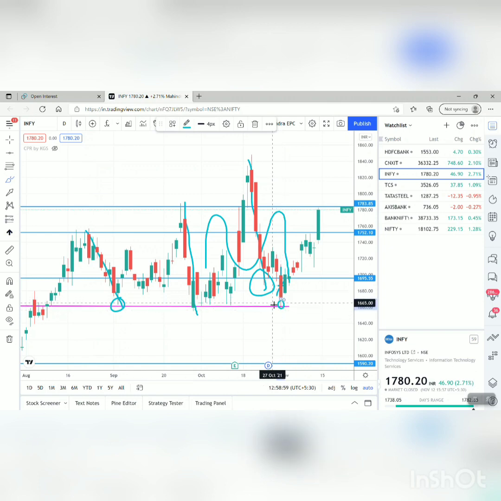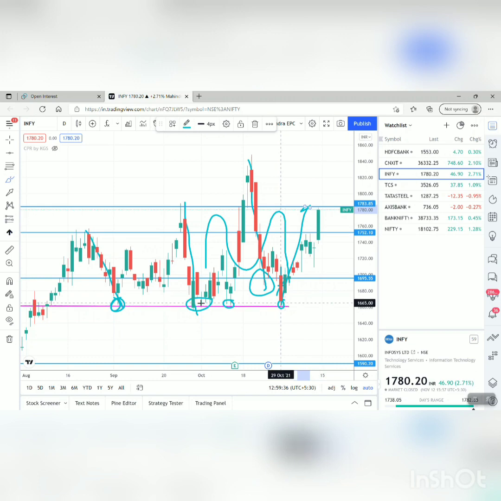Which one was that? 1660, I believe. Why was I saying this 1660 is critical? Because it has been tested 3-4 times in the past. Here it tested, then in this area for quite a lot of time, and here also it has tested. So 1660 was definitely going to act as support, and you can see from here it has bounced this much. Now it is at the resistance level, which is 1780. But I believe it will cross, because now it will give a good move from here on.